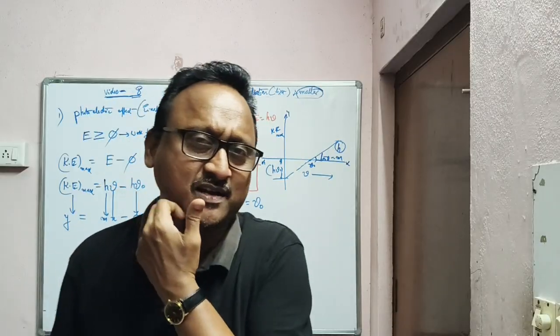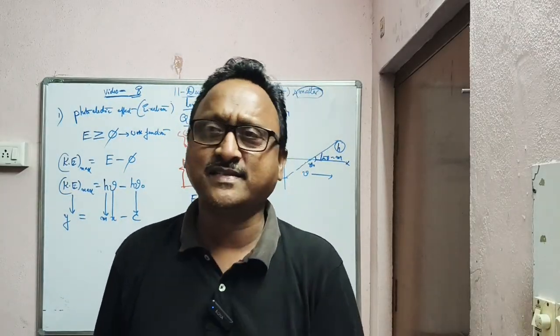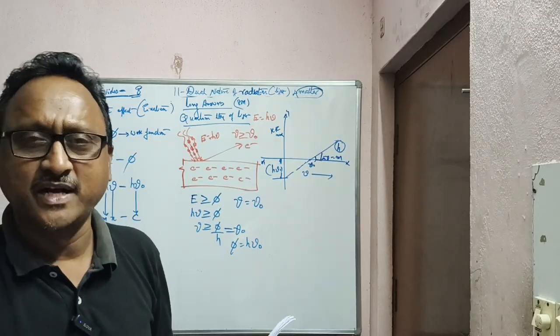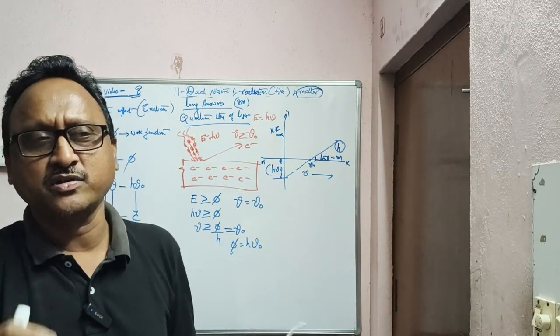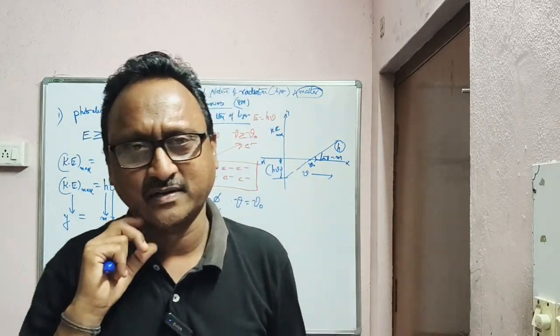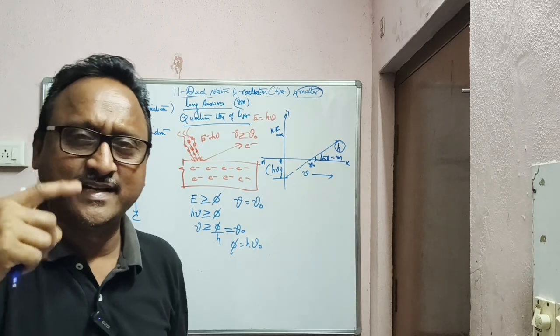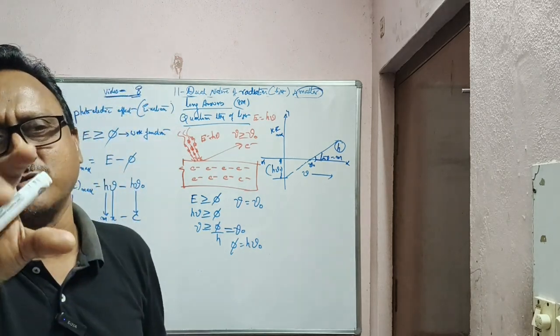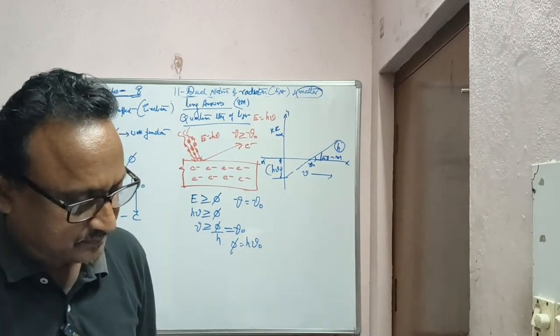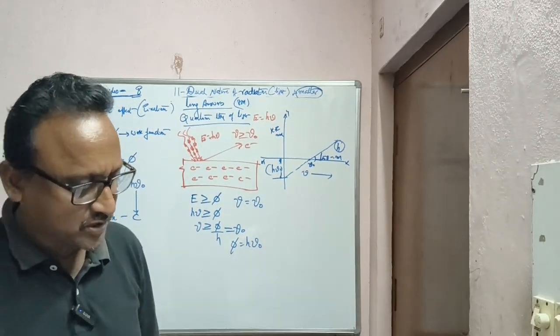That means when sufficient frequency, that is the threshold frequency, falls on the metallic surface, then the electron is emitted from that surface. Emitted electrons are called photoelectrons, and the effect is called the photoelectric effect. Understood? If you increase the intensity, the number of photoelectrons will increase, but the kinetic energy is not affected. So that is about this question, the 8 marks question.